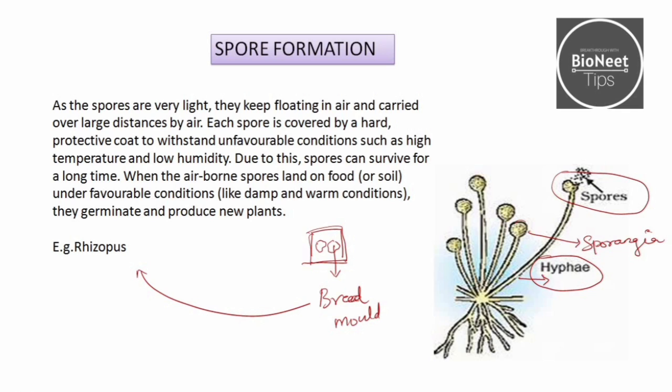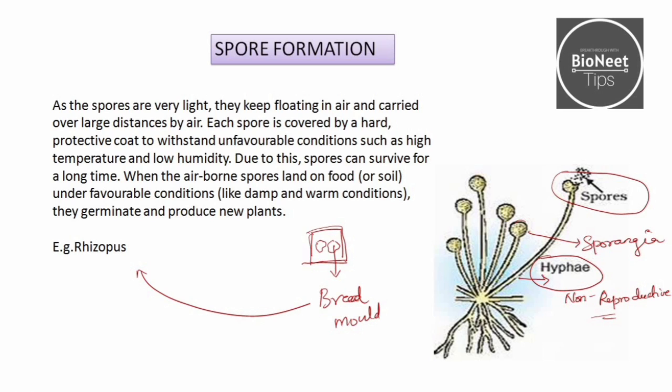Hyphae are the filamentous structures which are the non-reproductive part. They don't help in reproduction, whereas they help in holding the blob-like structure called the sporangia, which are the reproductive part of the fungus or this rhizopus.